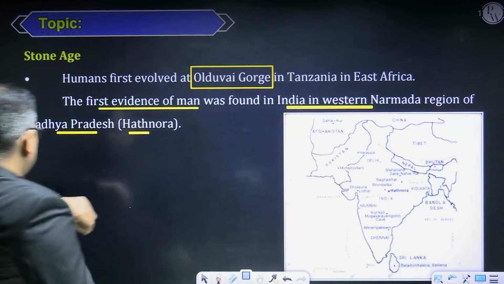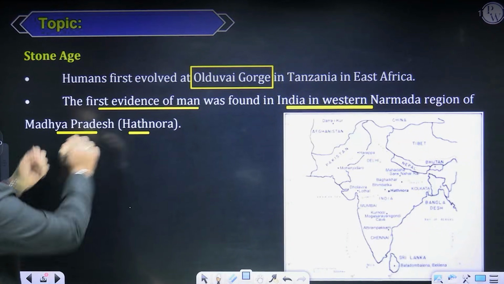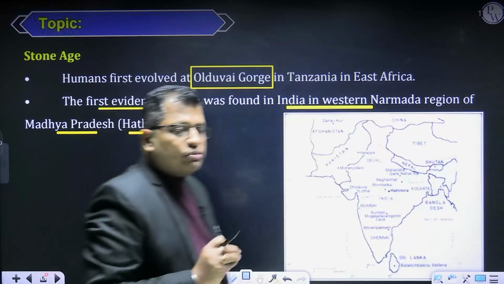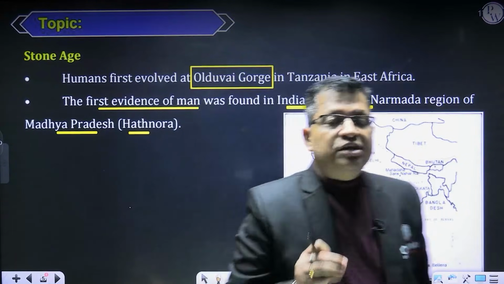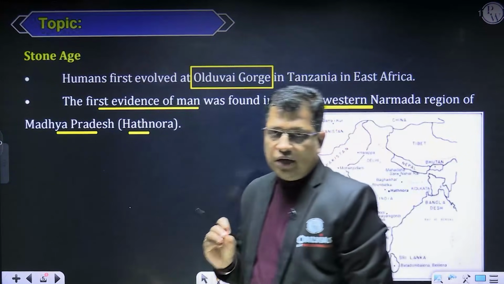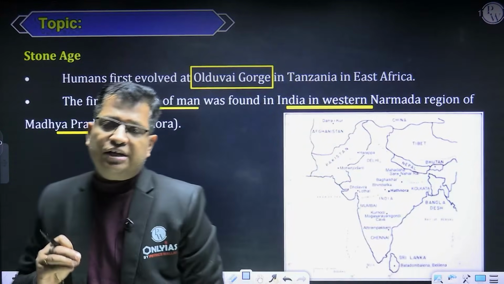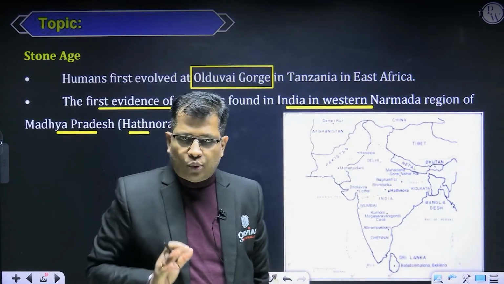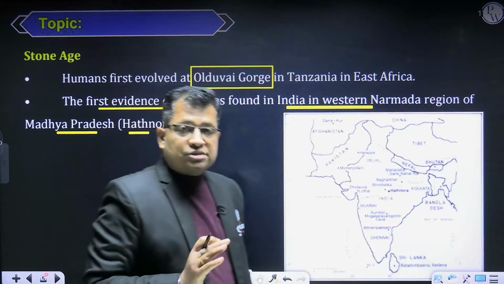Before coming to the Stone Age, I would like to tell you that the earliest evidence of man is found from Tanzania in East Africa. There is a place in Tanzania called Olduvai Gorge, from where we got the earliest evidence of man.